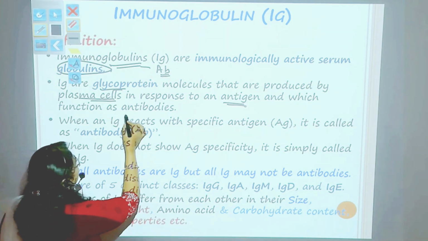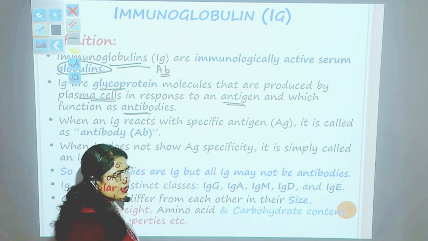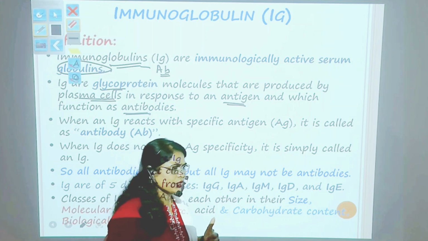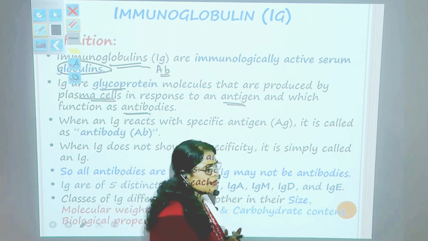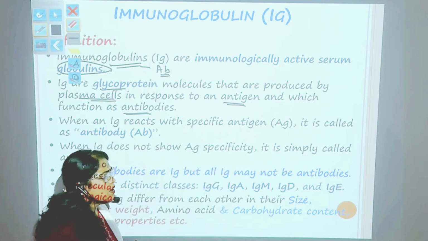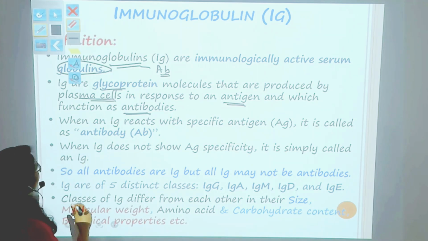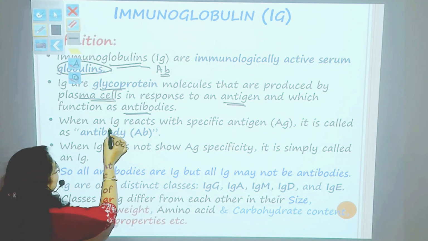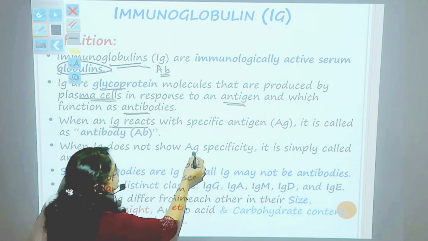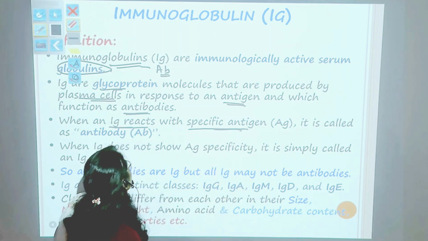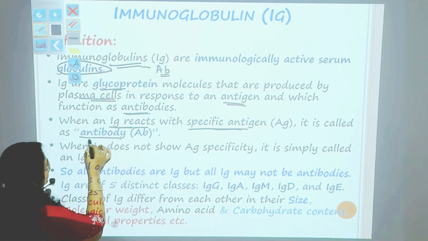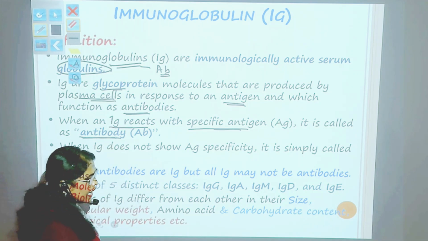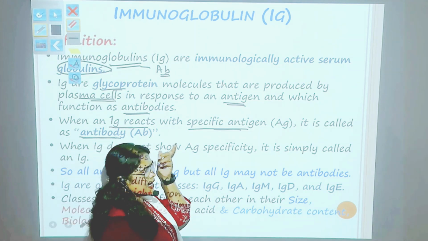When antibodies are produced, they neutralize the reaction of the antigen. The antigen binds with the antibody and its reaction is neutralized. So when an immunoglobulin reacts with a specific antigen, it is called an antibody.